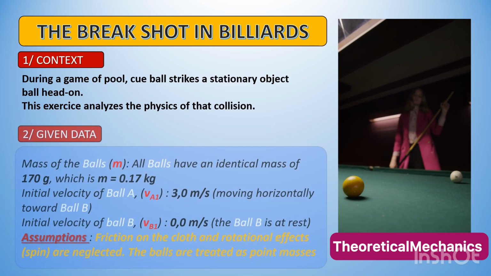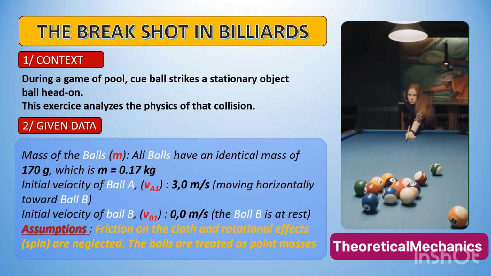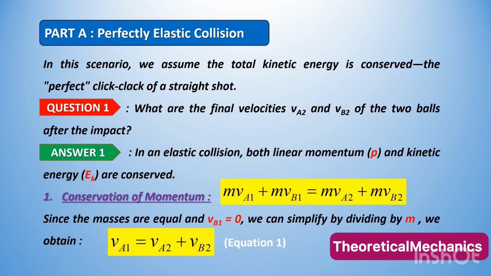So, the balls in question have the same mass of 170 grams. Of course, to simplify the calculations, some assumptions have been made. See the bottom of the screen. In this section, energy is indeed conserved after the collision. Based on this assumption, we can calculate the speeds of the two balls, which, as you can see, have been swapped. The white ball stops, while the other one starts moving at a speed of 3 meters per second.